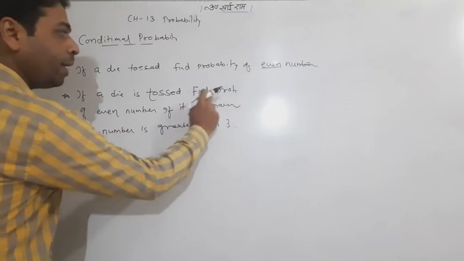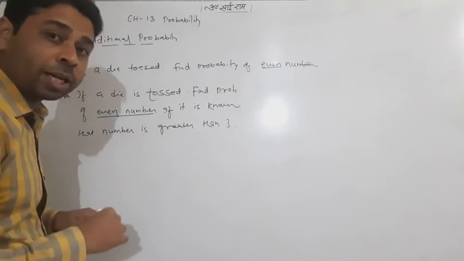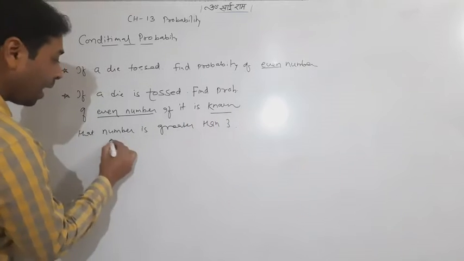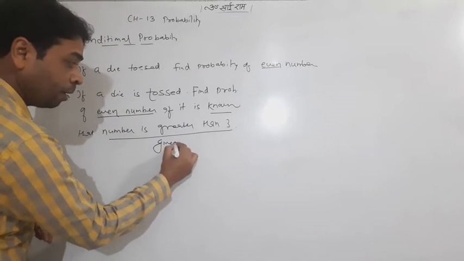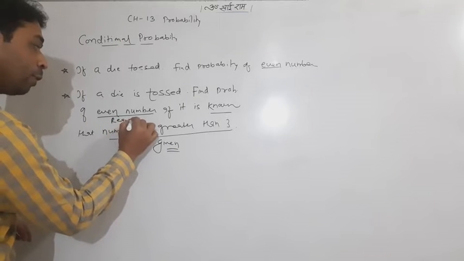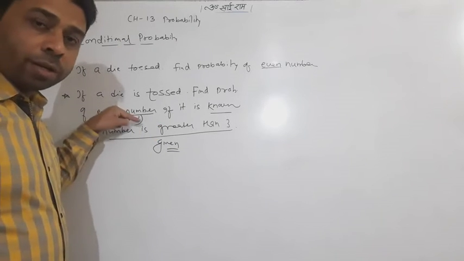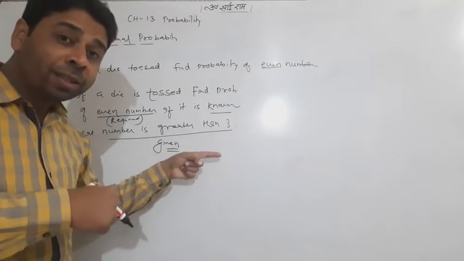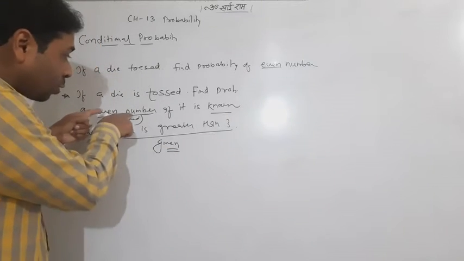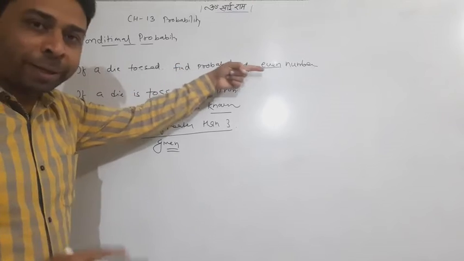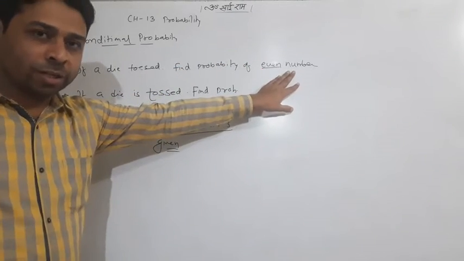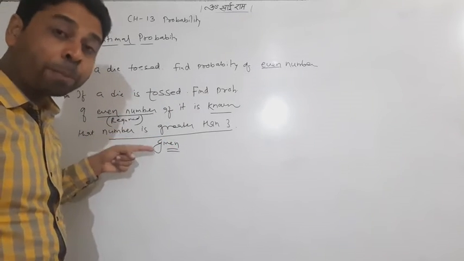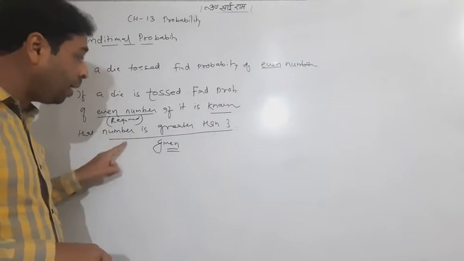Look, I tell you. Find the probability of an even number. This is the event whose probability we have to find out. But it is known, it is given, that the number is greater than 3. It is given and it is required. Try to understand. This is the event whose probability we have to find, and this is the attached given event. This question depends on that, but the earlier question was independent and finished there. Here we have to find the probability of an even number when it is given that the number is greater than 3.